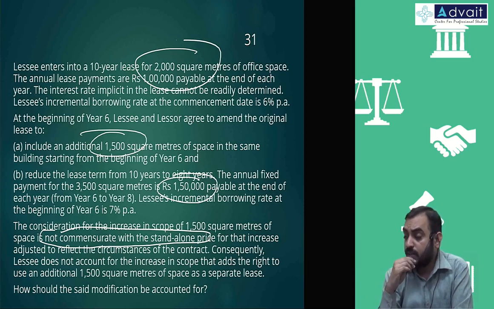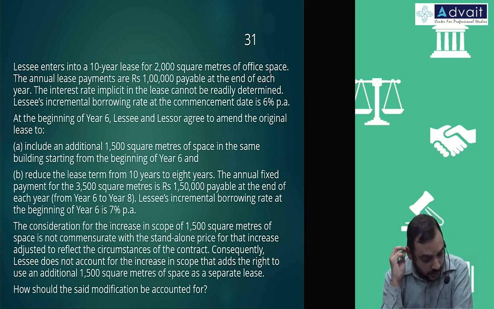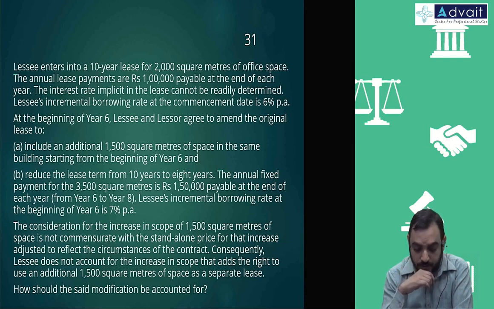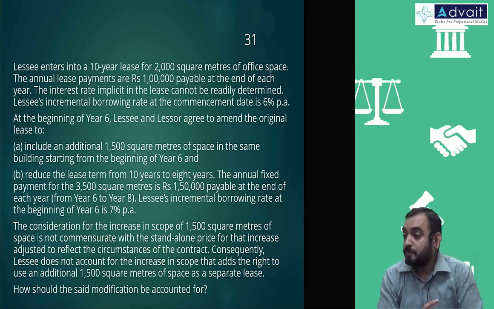So it is not really matching in that sense, and they are also accepting it. For the increase, adjusted to reflect the circumstance of the contract. Consequently, lessee does not account for the increase in the scope that adds the right to use additional 1,500 square meters of space as a separate lease. How should the said modification be accounted for?